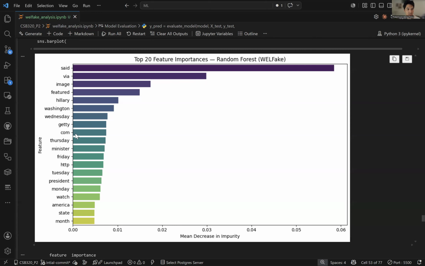HTTP, com, and Getty didn't have much of an effect at all, but via and image did. If I were to remove them, at least for this particular data set, I think the accuracy and the F1 score would go down. But it would make the model a little more well-rounded when looking at news sources that are specifically text-based and have no metadata in them. That's something to make a mental note of.